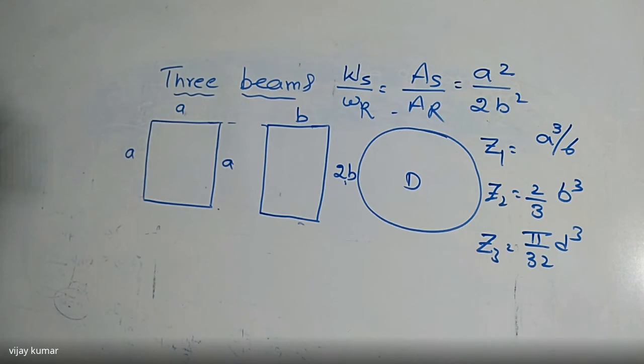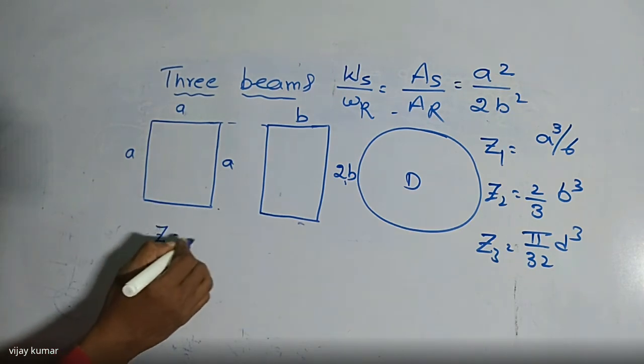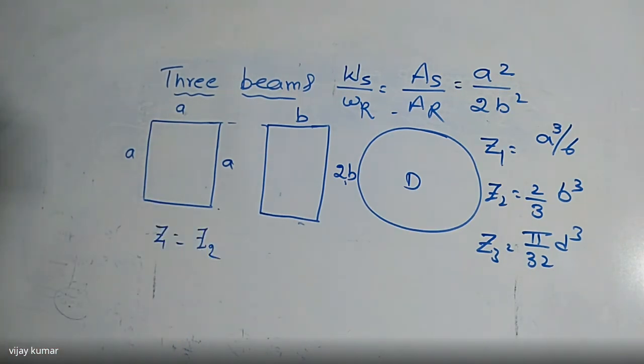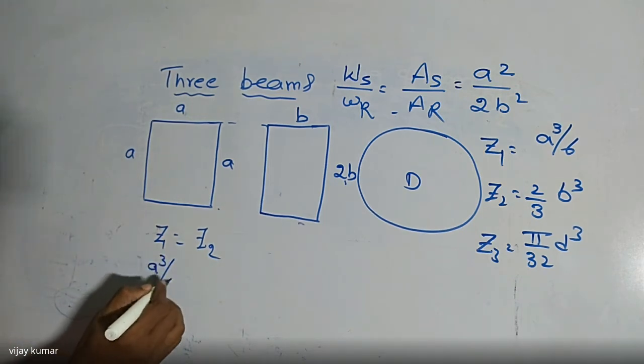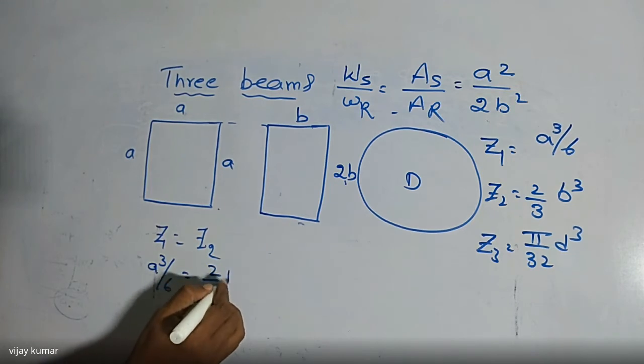Okay. Right. So here I'm going to equate the section modulus of 1 and 2, because the section modulus for a circular beam is pi by 32 into D power 3. So I'm going to equate 1 and 2, and 1 and 3. All are made of the same material. So I'm going to equate Z1 equal to Z2. What is Z1 here? A power 3 divided by 6 is equal to 2 by 3 times B power 3.